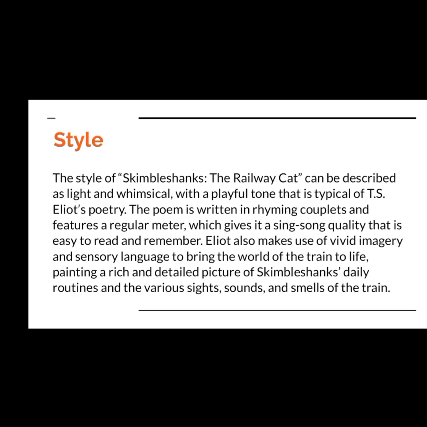We come to the style of the poem. The style of Skimbleshanks the Railway Cat can be described as light and whimsical. What does that mean? It means that the words are easy and subtle, and he also tells about the background, with a playful tone that is typical of T.S.